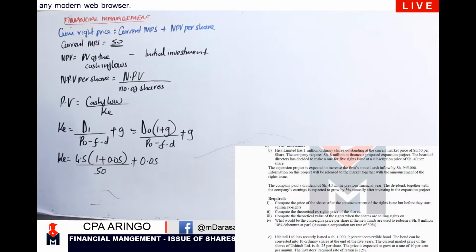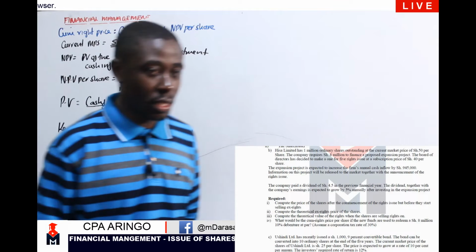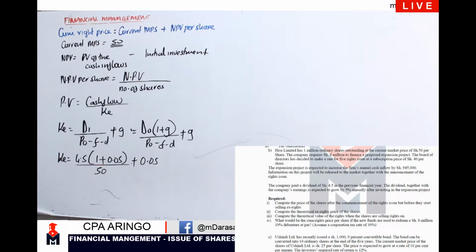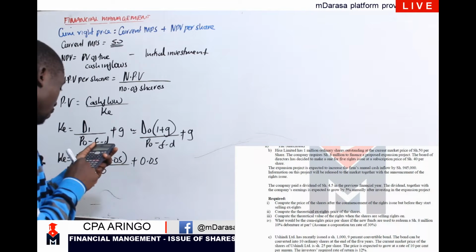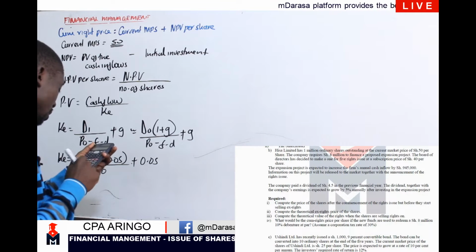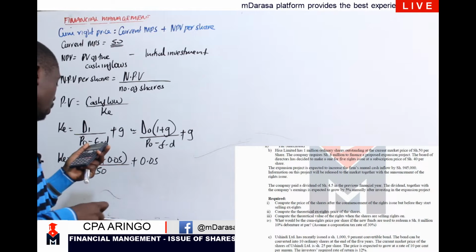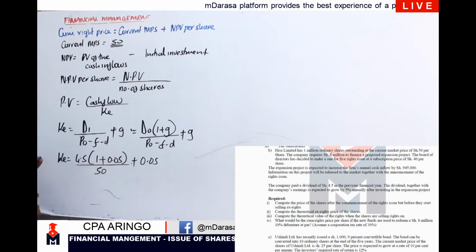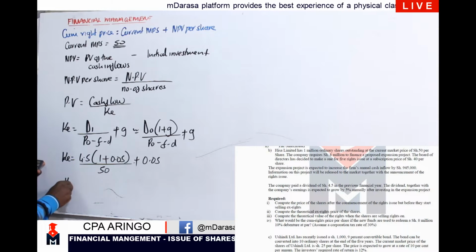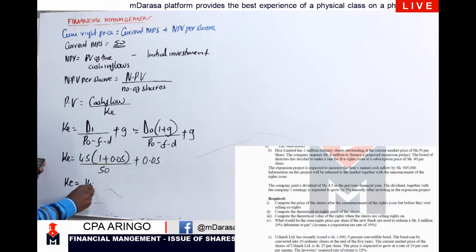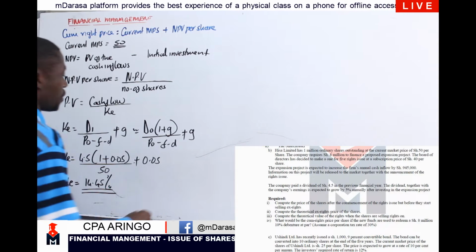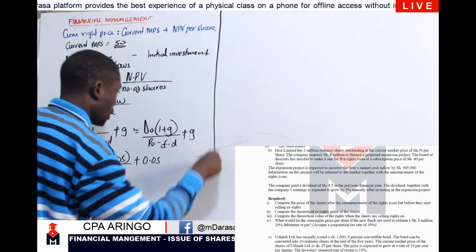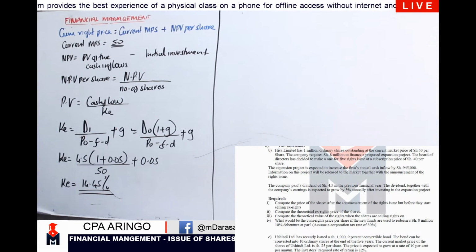Of course, let me pick my calculator. So we're going to talk of 1.05 times 4.5 divided by 50 plus 0.05. In this case, I'm getting my KE to be 14.45%, right?